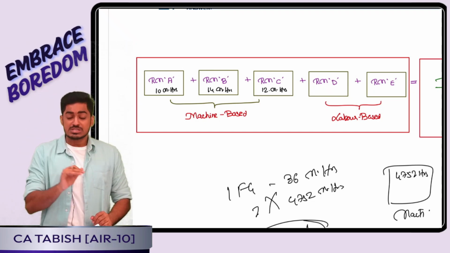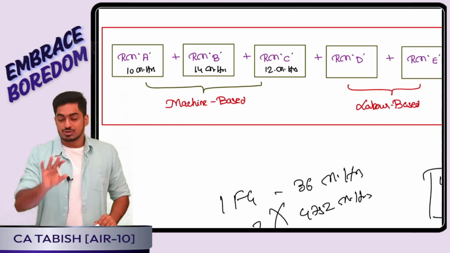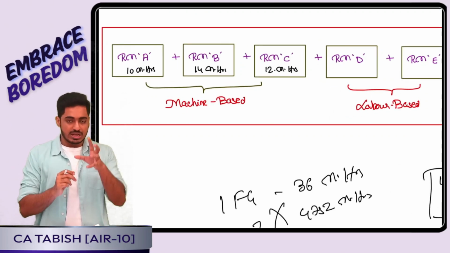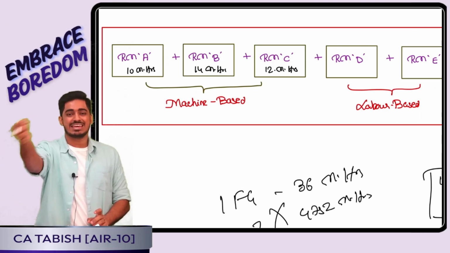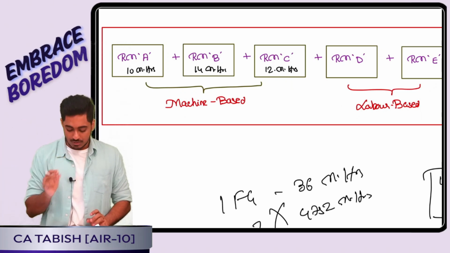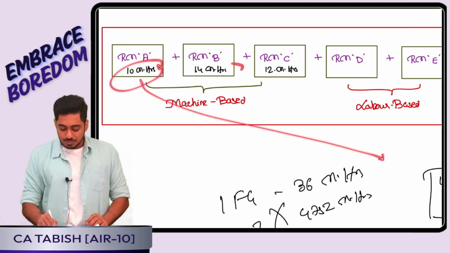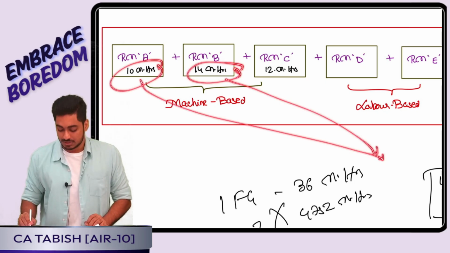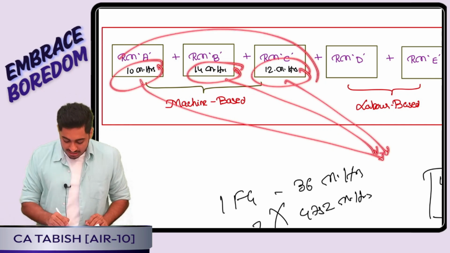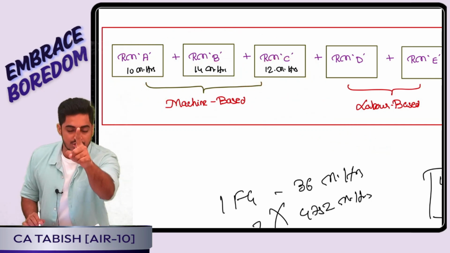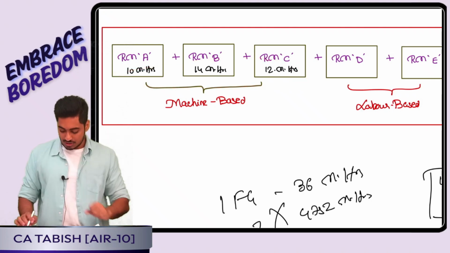So first point was right now how many units we are producing. So I told boss, yes, to produce 1 unit finished goods, I have to get A also, B also, C also, D also, E also. In that D and E I am getting using labor, which is not attention. Okay, to produce A, how much hours my machine should work? 10. To produce B, how much hours my machine should work? 14. To produce C, how much hours my machine should work? 12. That means altogether to produce 1 finished goods, how much hours my machine should work? 36 hours. Yes or no, everyone?